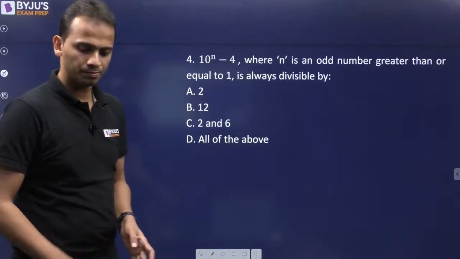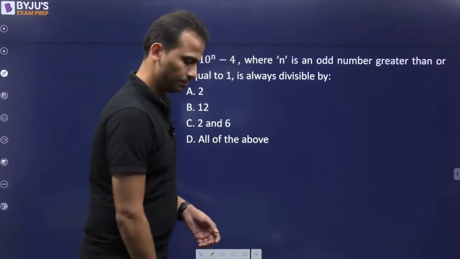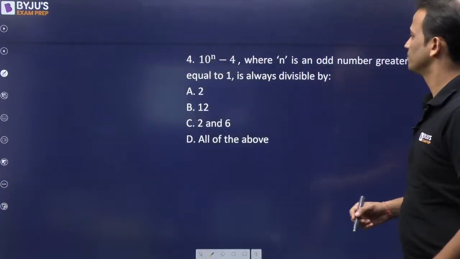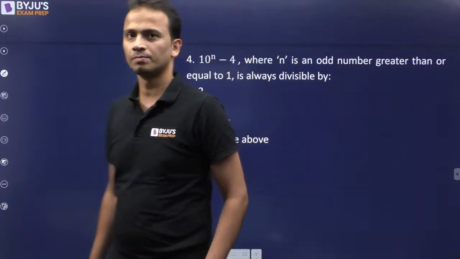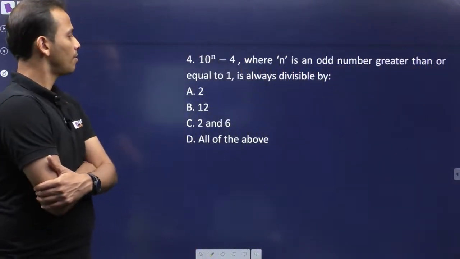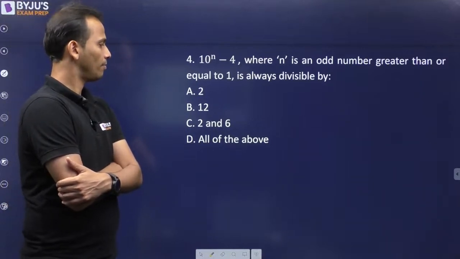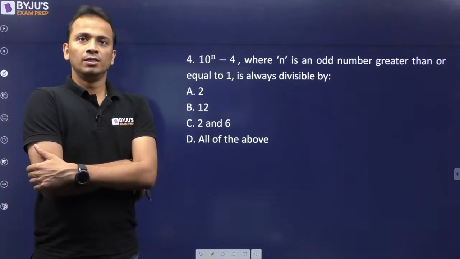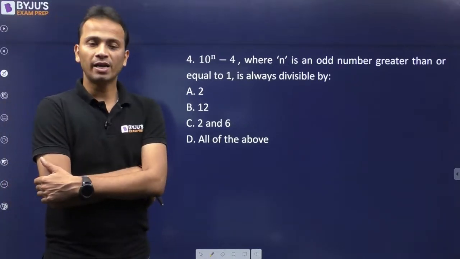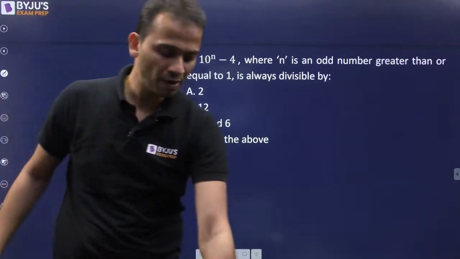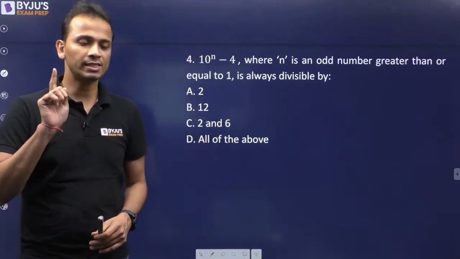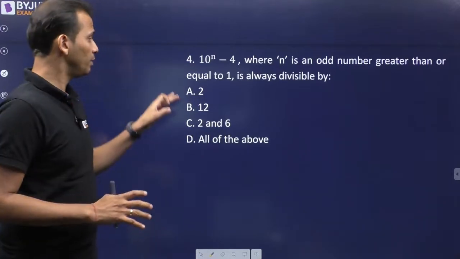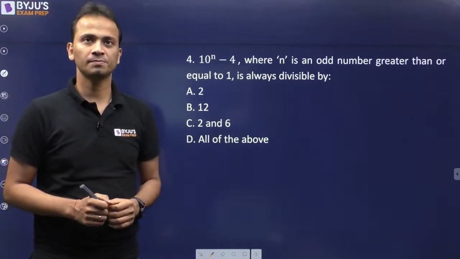Question number 4. The question is 10 raised to the power n minus 4, where n is any odd number greater than or equal to 1, is always divisible by which of these following options?